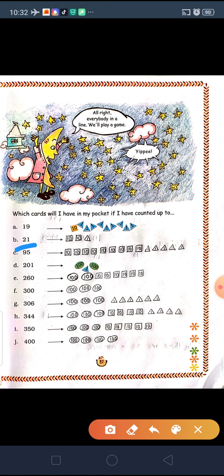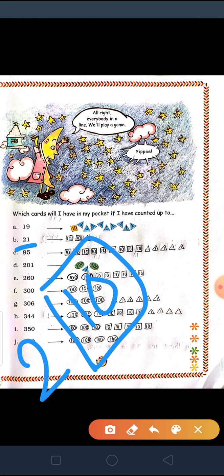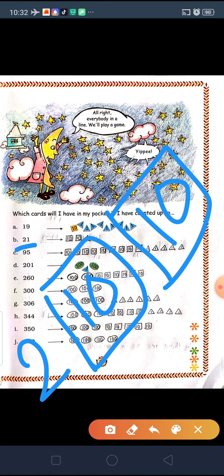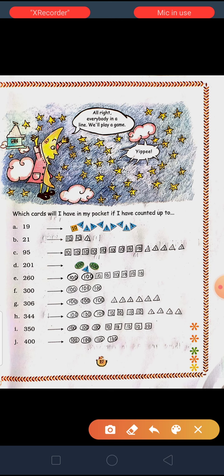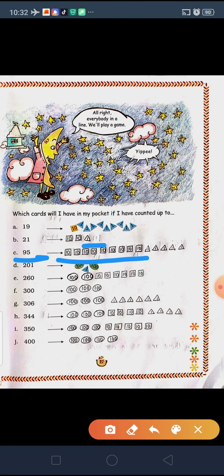Now 21 means 2 is on the tens place, so you will make 2 cards of 10 like this, and then on the ones place we have only 1, so 1 card like this. In 95 again you will make 9 cards of 10 and 5 cards of 1.